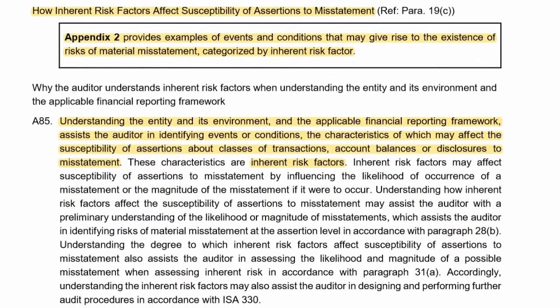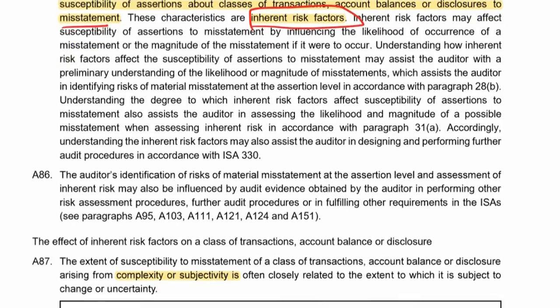And then there are inherent risk factors. They all come about because of our understanding that we've just obtained. So understanding the entity and its environment and the applicable financial reporting framework assists the auditor to identify where there could be misstatements. And these are called inherent risk factors because at this point we have not touched on internal control. So any risk from this understanding is an inherent risk.